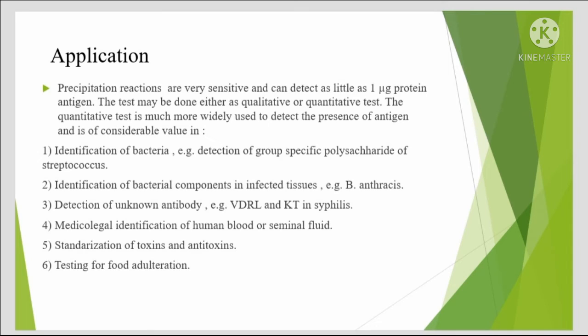The qualitative test is much more widely used to detect the presence of antigen and is of considerable value in identification of bacteria, for example detection of group-specific polysaccharide of Streptococcus, identification of bacterial components in infected tissue, for example anthrax, detection of unknown antibody, for example VDRL and Kahn test in syphilis, medico-legal identification of human blood or seminal fluid, standardization of toxins and antitoxins, and testing for food adulteration.